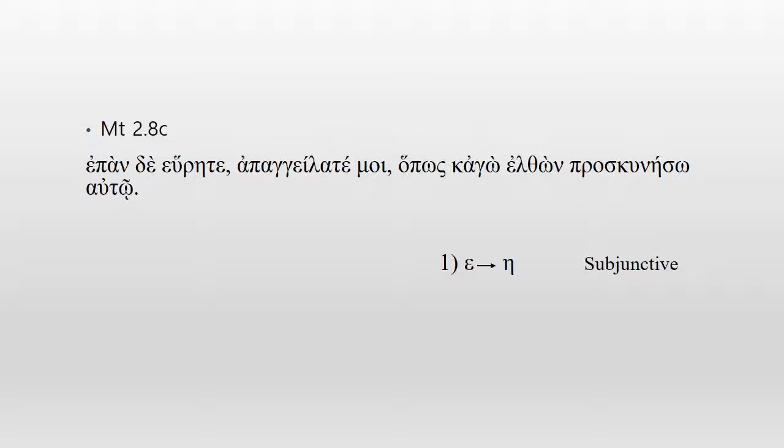Proskinizo, from the verb proskuneo. Right? We have seen this one in Matthew chapter 2, verse 1. Proskuneo, to worship, to give homage, to give reverence, to give respect to him. After that we have a dative, to him. So proskinizo is from the verb proskuneo with the epsilon.